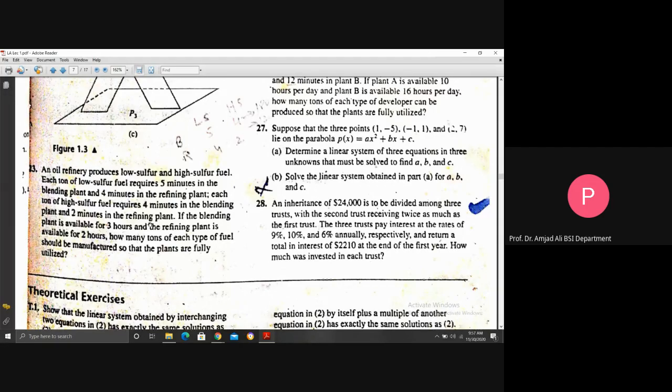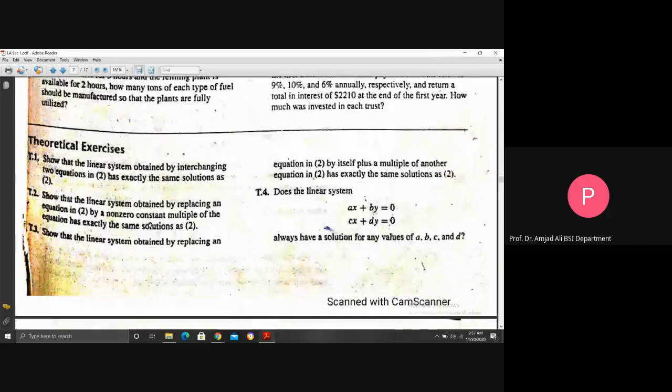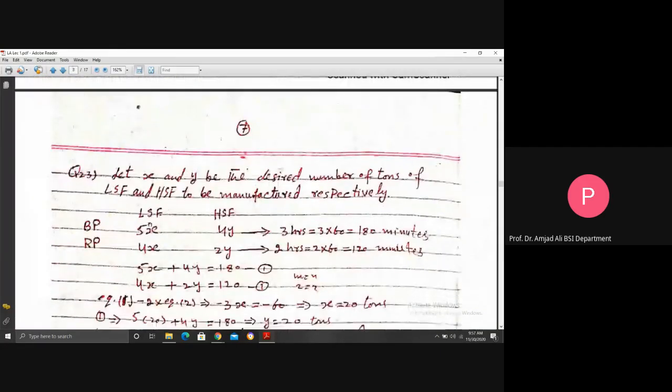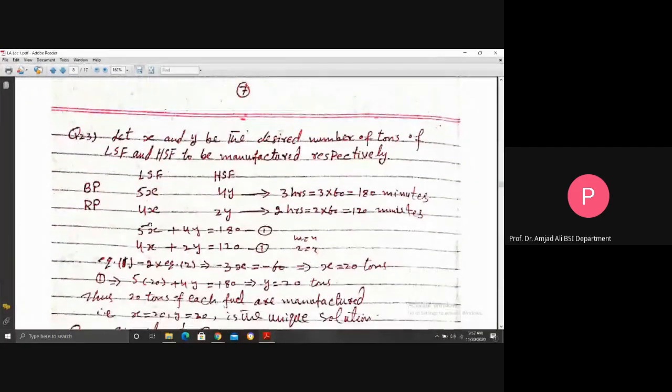You see this question and its answer. This is clear, I think, to you. See again, we have an industry with 2 types of products to be produced. One is low sulfur fuel, labeled LSF, and the other one is high sulfur fuel, labeled HSF.